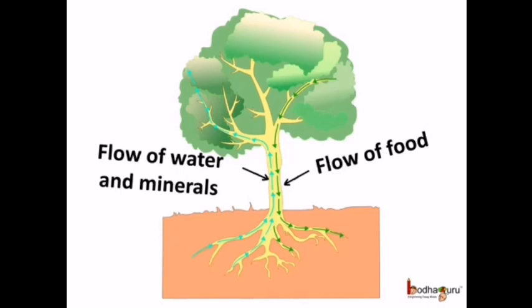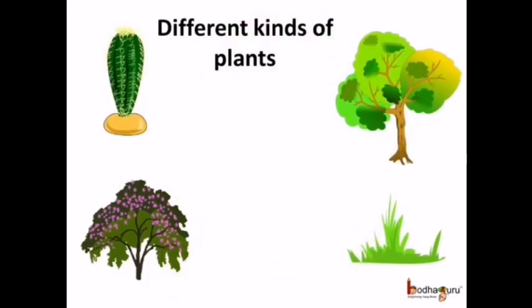The minerals and the water absorbed by the roots need to reach the leaves where they can be used. So, the plants need a transportation system too, just like the animals. There are many kinds of plants, from small herbs to huge trees.